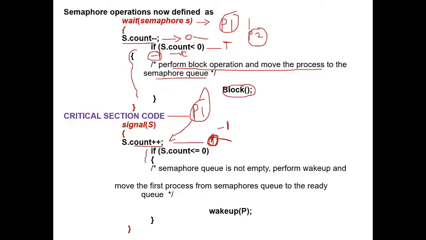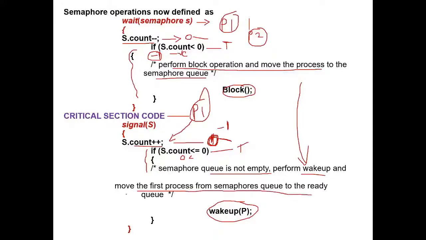Then it is going to check for the condition. As 0 is less than or equal to 0, the condition is true here. So when the condition is true, it is going to execute the wake up operation. The process which was waiting in the queue is going to resume now. The semaphore queue is not empty, so it performs the wake up operation and moves the first process from the semaphore queue to the ready queue.